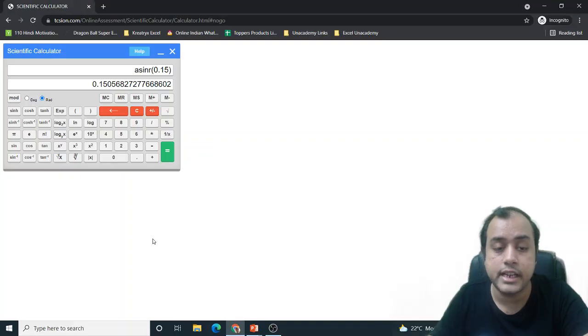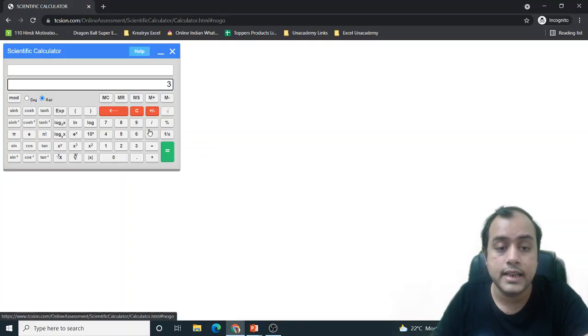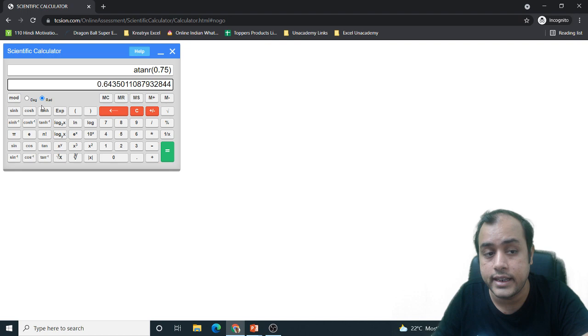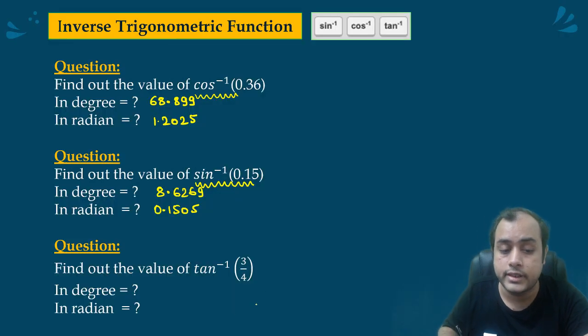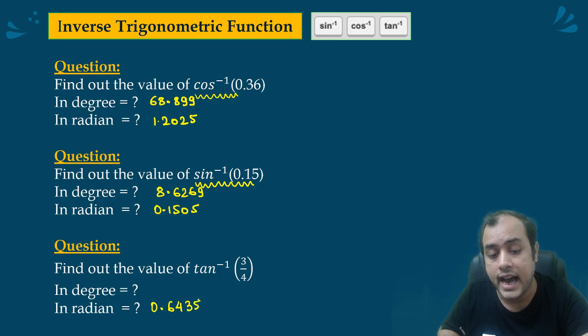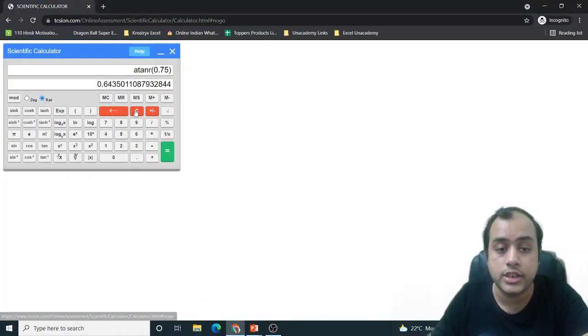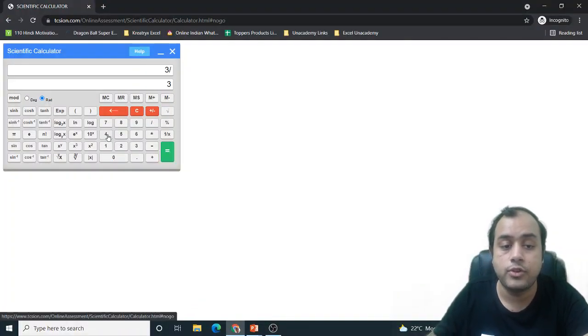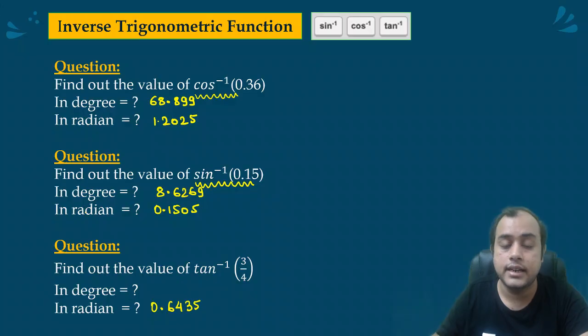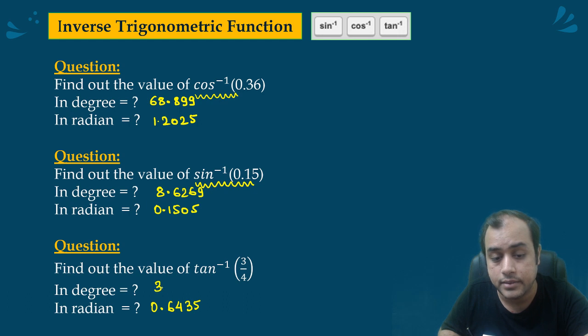Similarly tan inverse 3 by 4. So first I'll take 3 by 4. I'll press equal to. Then I'll take tan inverse. See, in radian it is set, 0.6435. If we want to go in degree, I'll have to redo the entire calculation. 3 by 4 equal to, I'll set in degree, tan inverse, 36.869. Okay.